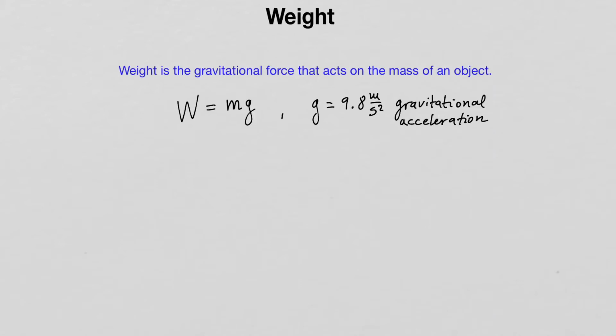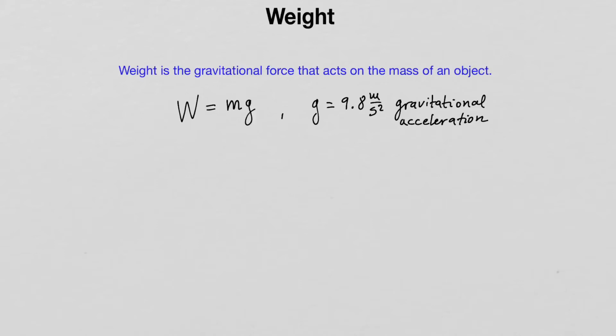And this value can change depending on where this value is measured. Meaning, on the Earth, the value is 9.8 meters per second squared. On the Moon, this value is about 6 times less, something like 1.7 meters per second squared. On Jupiter, it's much bigger. On the Sun, even bigger than that.